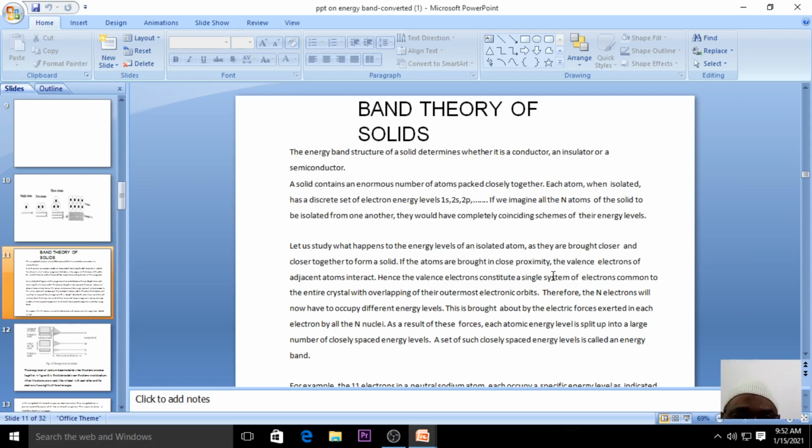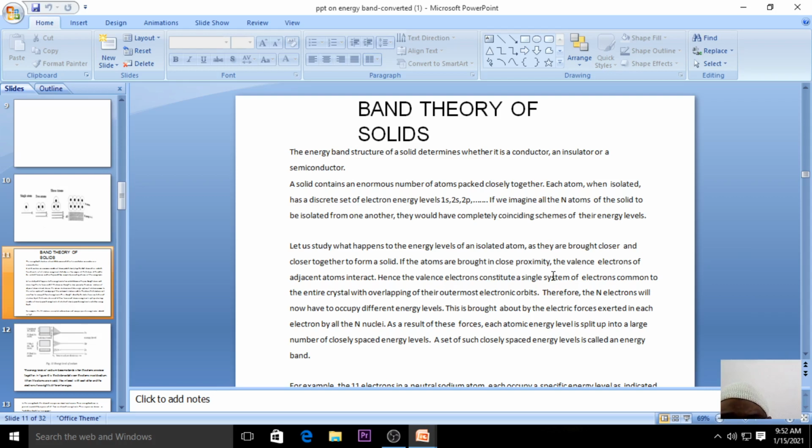The energy band structure of a solid actually determines whether the given solid is said to be a conductor, an insulator, or a semiconductor. In order to understand this classification, we take an important aspect of solids. Let us consider a solid consisting of a numerous number of atoms which are closely packed with each other, and each atom has a particular energy level. We say discrete, and why do we say discrete energy level?